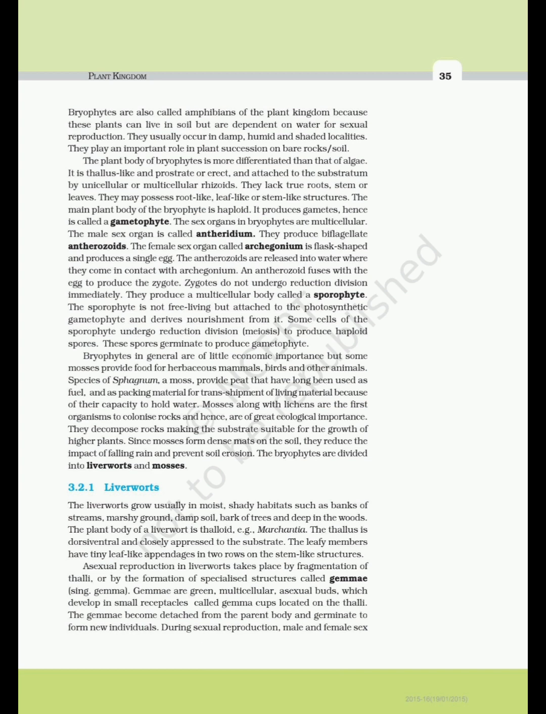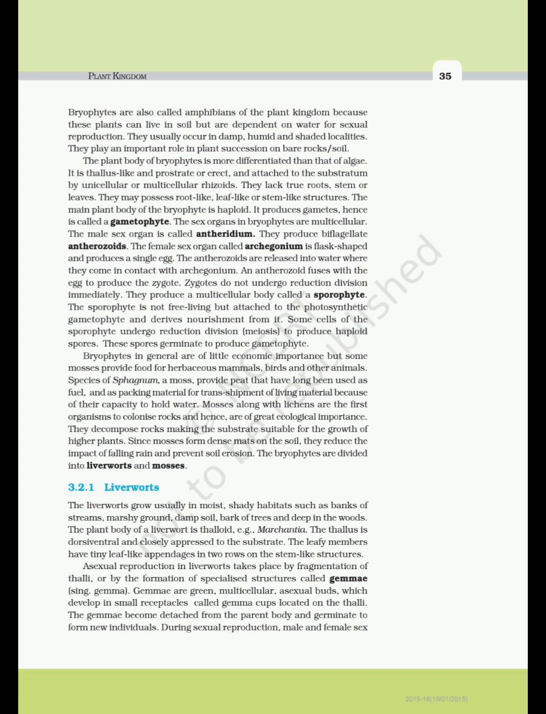Bryophytes in general are of little economic importance, but some mosses provide food for herbaceous mammals, birds and other animals. Species of Sphagnum, a moss, provide peat that has long been used as fuel and as packing material for transshipment of living material because of its capacity to hold water. Mosses along with lichens are the first organisms to colonize rocks and hence are of great ecological importance. They decompose rocks, making the substrate suitable for the growth of higher plants. Since mosses form dense mats on the soil, they reduce the impact of falling rain and prevent soil erosion.